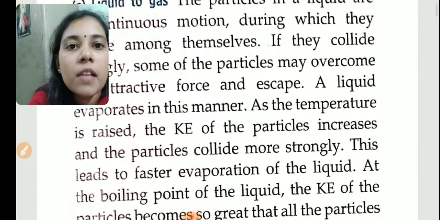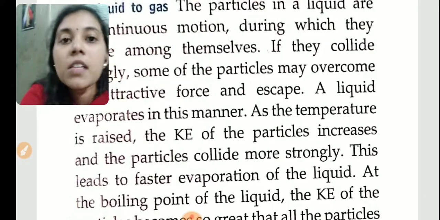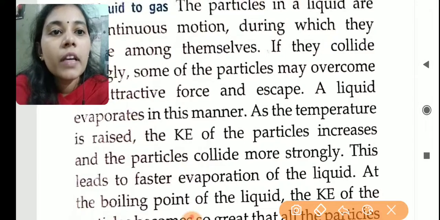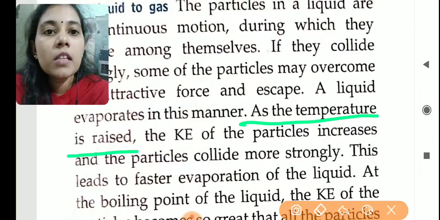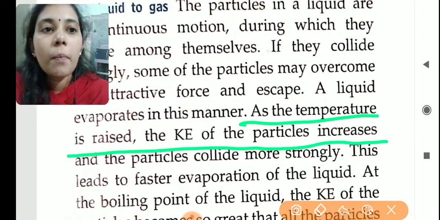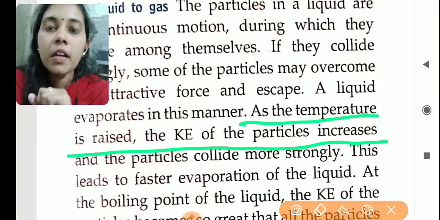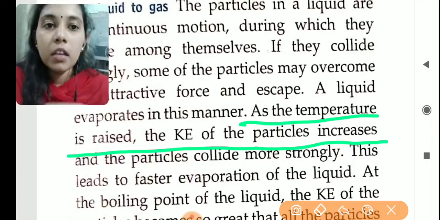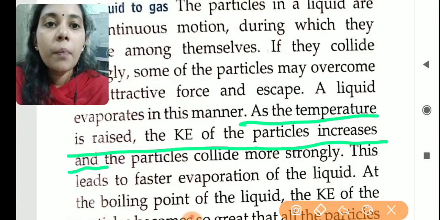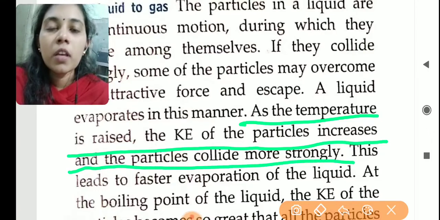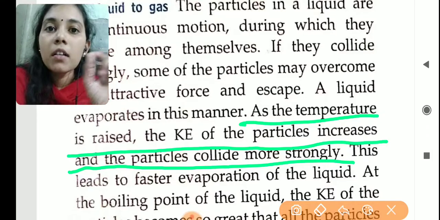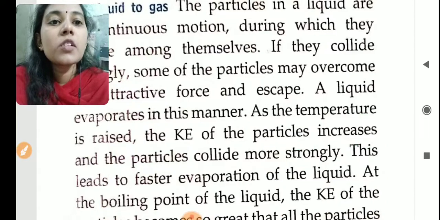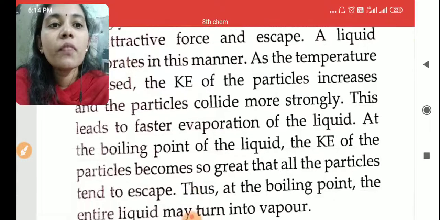As the temperature is raised, the kinetic energy of the particles also increases. Understand? When we are heating the substance, its kinetic energy also increases, and so the particles collide more strongly. As a result, what will happen? The particles will collide very strongly. This leads to the faster evaporation of the liquid.